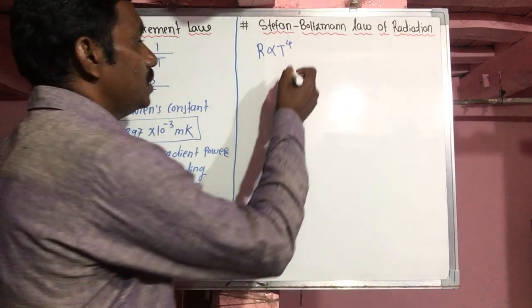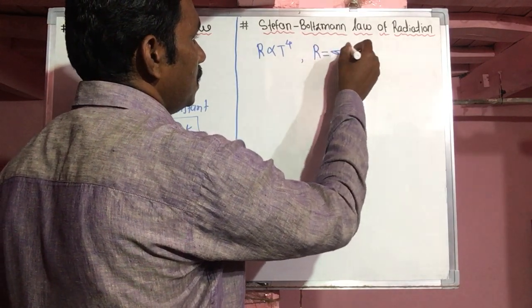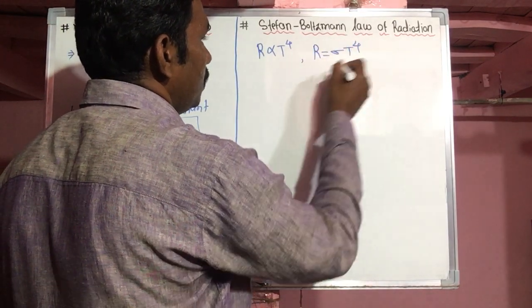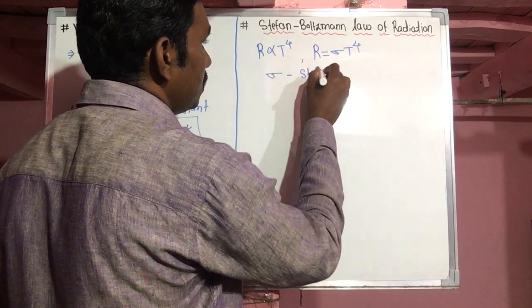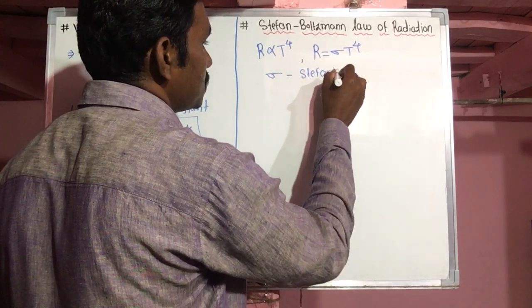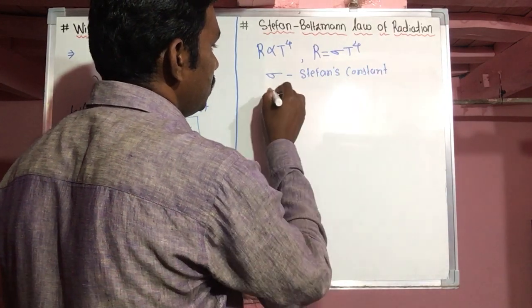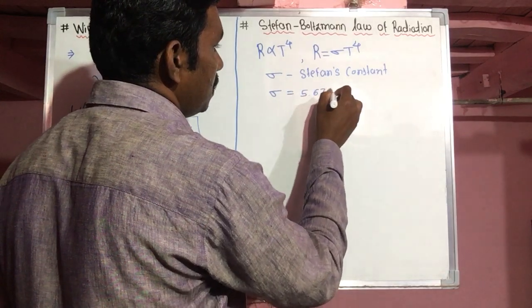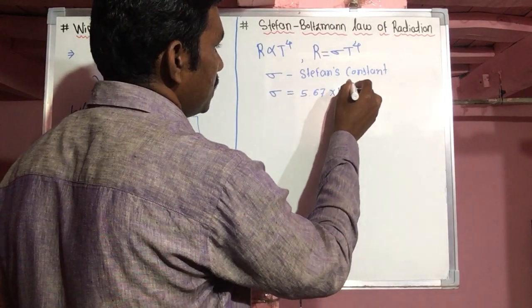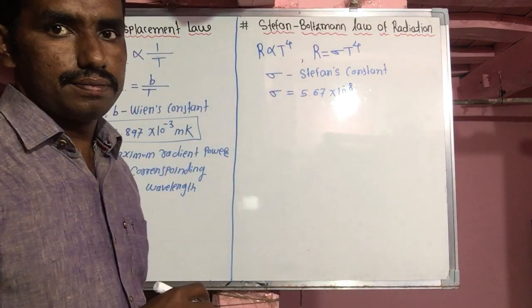After solving this mathematical relation, R equals sigma T raised to 4, where sigma is Stefan's constant and its value is 5.67 into 10 raised to minus 8. And what about its SI unit?